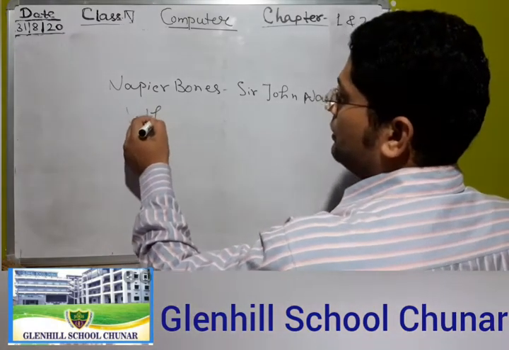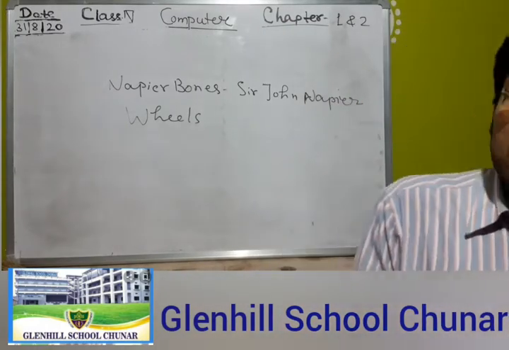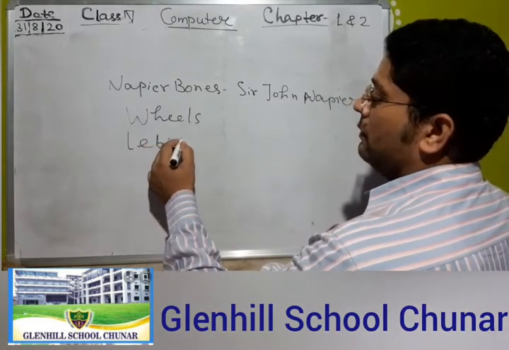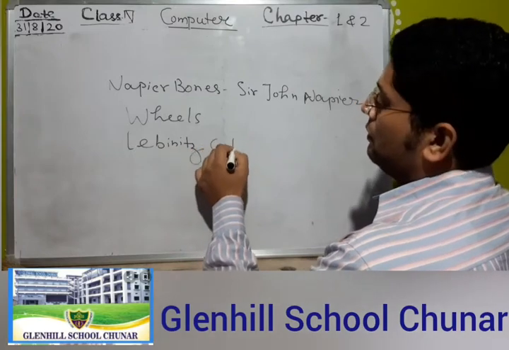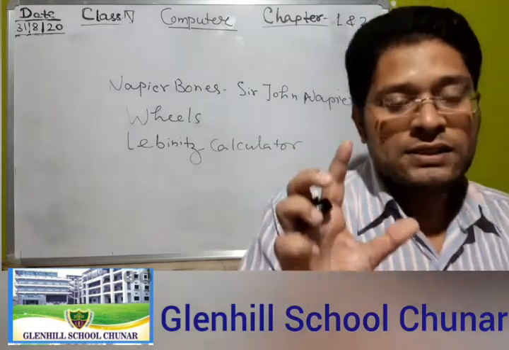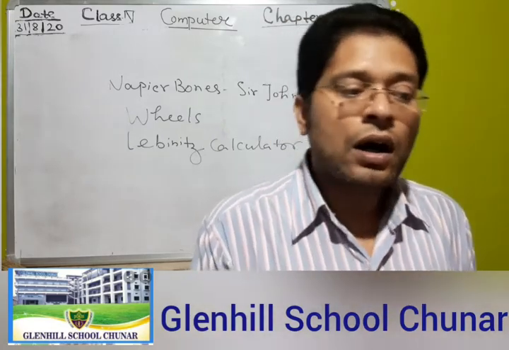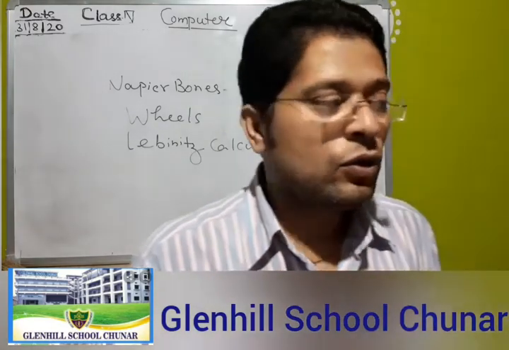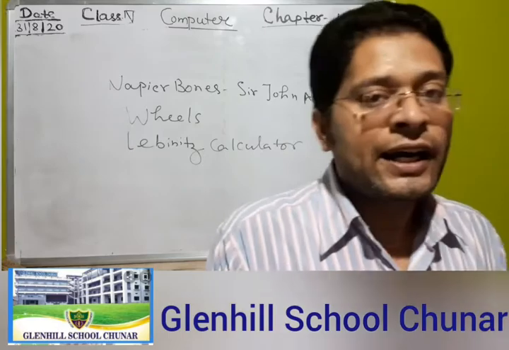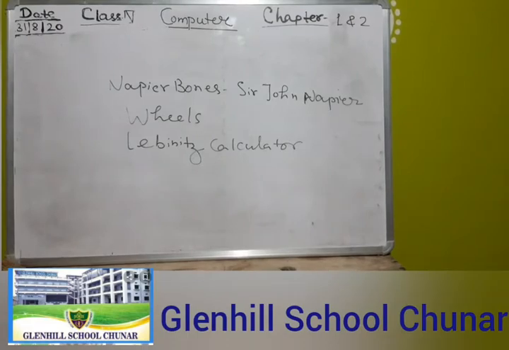So take the correct wheels. And Leibniz calculator. Leibniz calculator was the first calculator, okay student, that could perform all 4 arithmetic operations. You know which 4 arithmetic operations? That is addition, subtraction, multiplication and division.